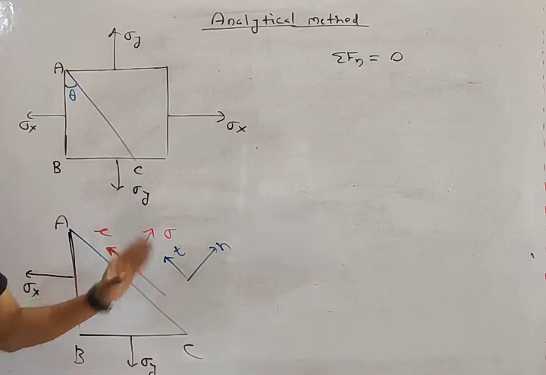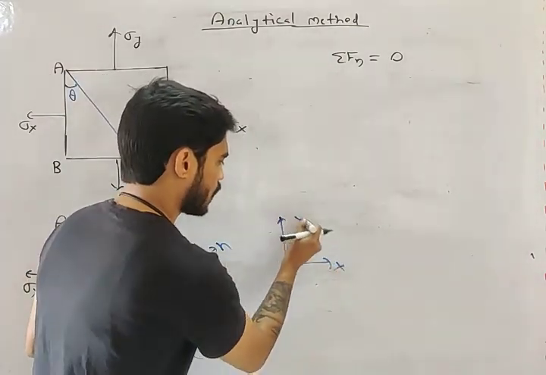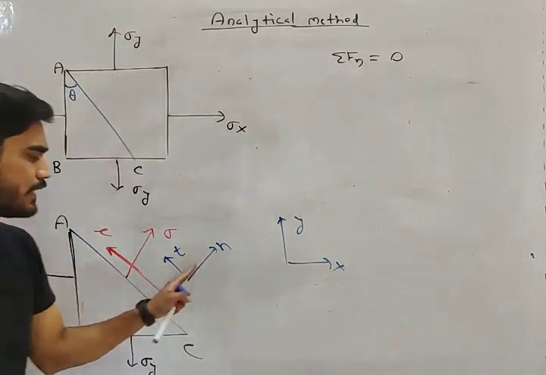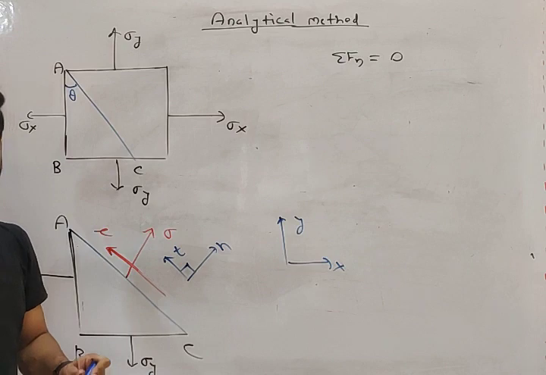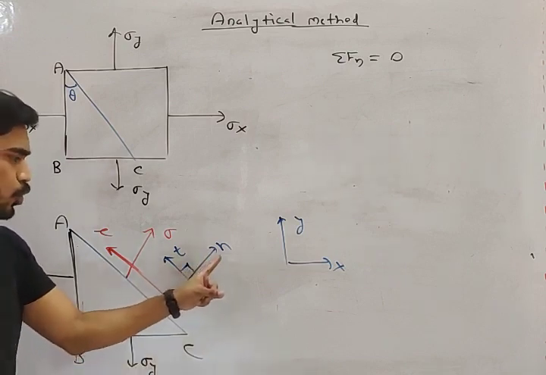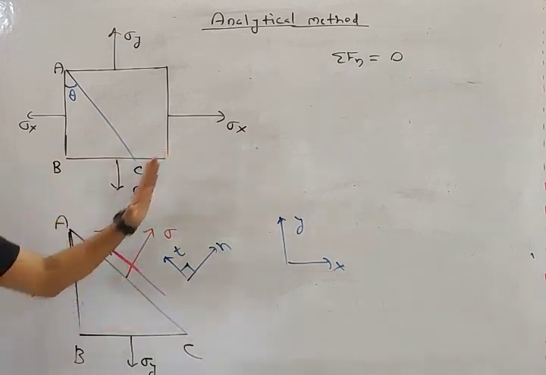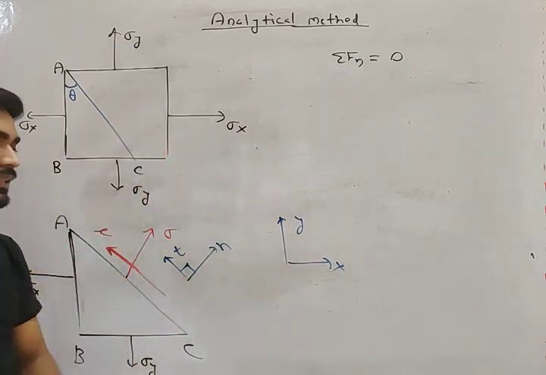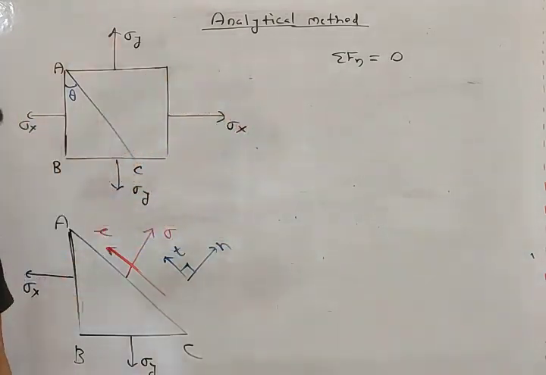Instead of the x and y axes, I am considering this axis system. It doesn't matter, you can choose any coordinate system you want. This is normal to this plane, and this is parallel, meaning tangential.